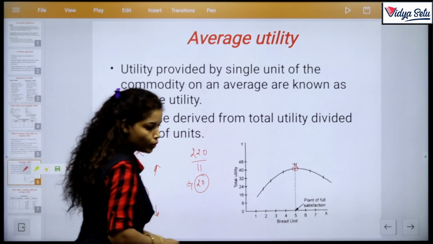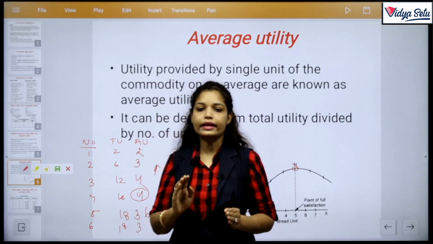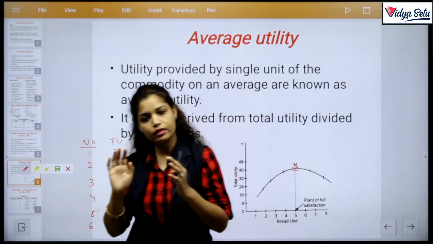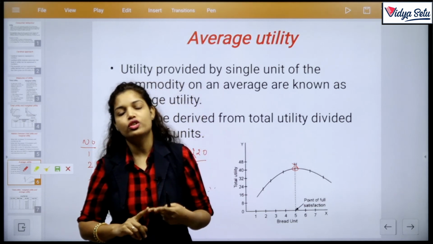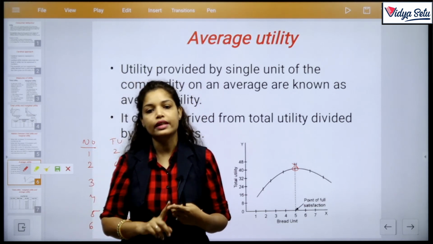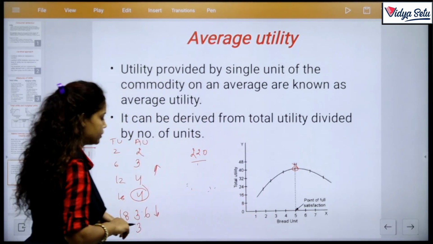Clear? First of all, you have to understand rates are only seen in total concept, not in average and marginal. हम marginal और average में rates नहीं देखते. Clear? हम rates सिर्फ total concept में देखते हैं.